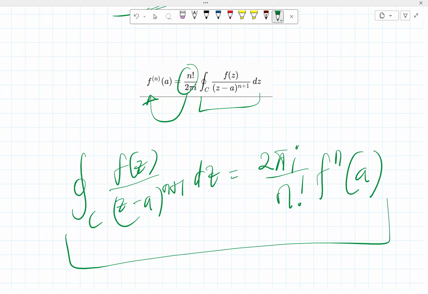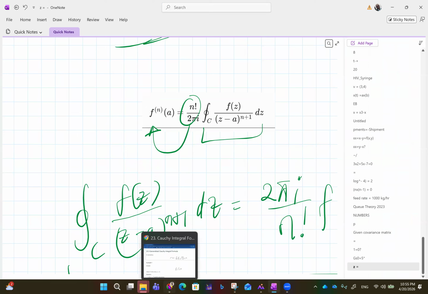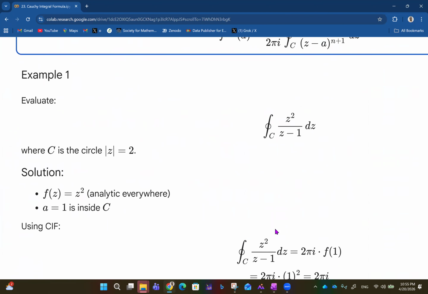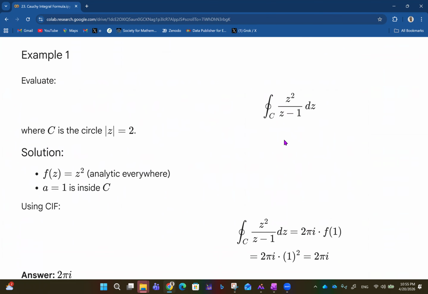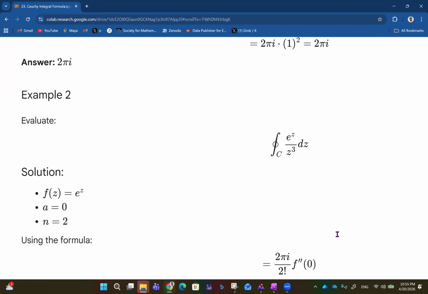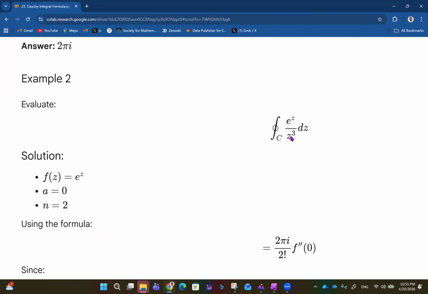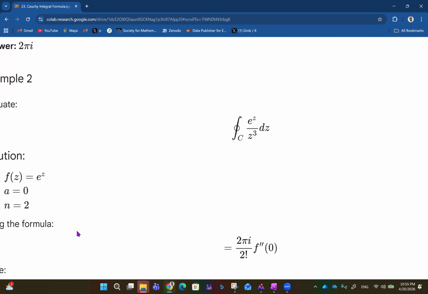So this is another way to see it. That's how to actually apply this formula, and that's exactly what's happening here. So in this case now, we have 2 pi i. Here it was raised to power 1, so n was 0, and we just evaluate the function at 1. But in this case, n plus 1 is 3, so that means that n is actually 2.